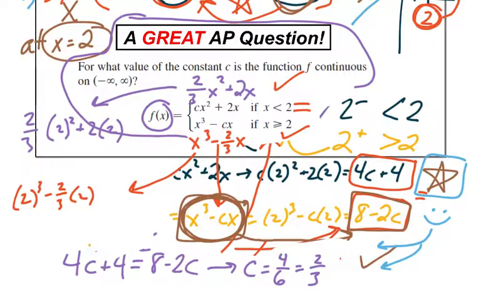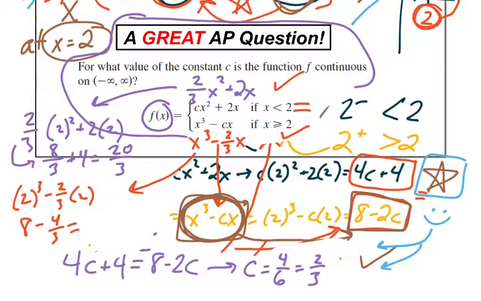All right, let's simplify this. In the purple, I would get 2 squared is 4 times 2/3, 8/3, plus 4. Common denominator, and I think that's about 20/3, doing some quick math there. Down here in the red, that was the left. From the right, I would get 2 cubed is 8, minus 2/3 times 2 is 4/3.